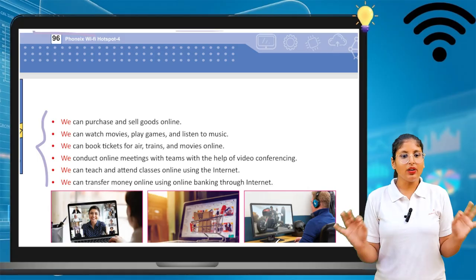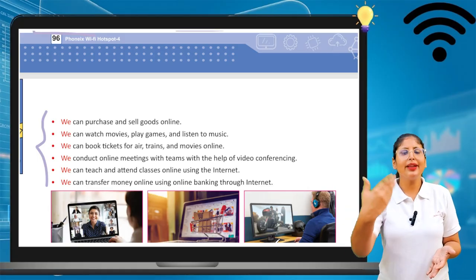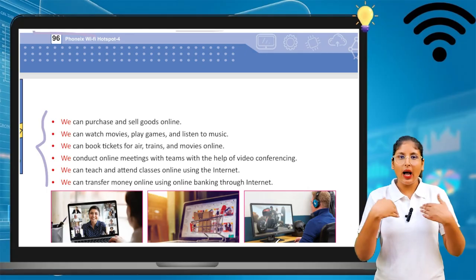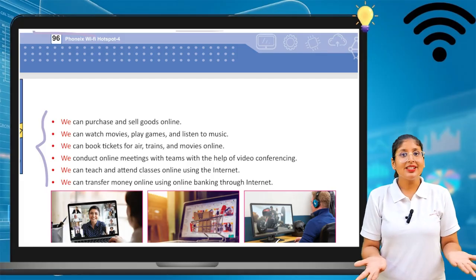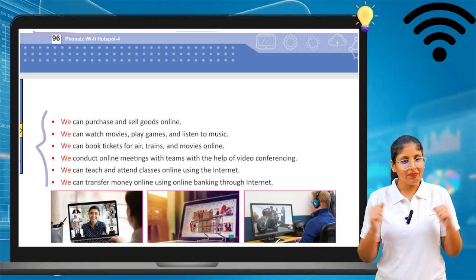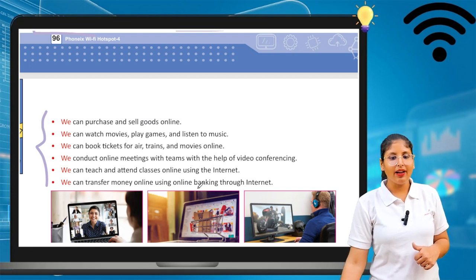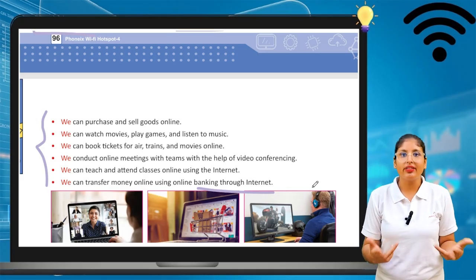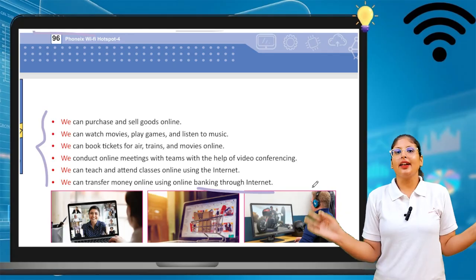Okay, so we can do all these things, and another thing also, we can teach and attend classes online using internet, like we are doing. I am connected with you. How? Online. This is just because of the internet. You are watching me just because of the internet. Okay, we can transfer money online, using online banking through internet. Now internet is very popular. We can do transactions with the help of internet. So internet, everywhere internet.